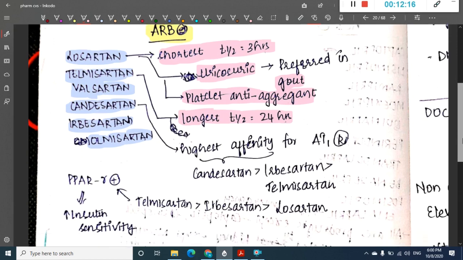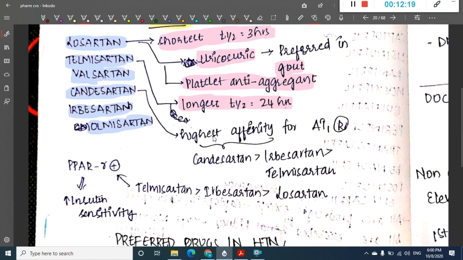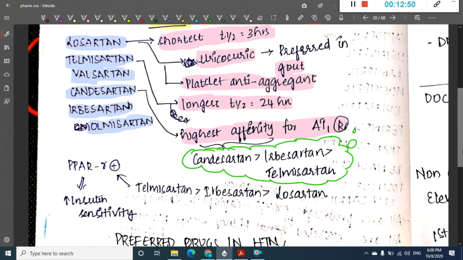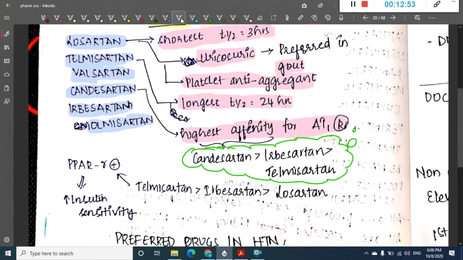Then we have candesartan. Candesartan has the highest affinity for angiotensin 1 receptors. The order of affinity is candesartan highest, followed by irbesartan, followed by telmisartan. So this is how the affinity for the angiotensin 1 receptor is.